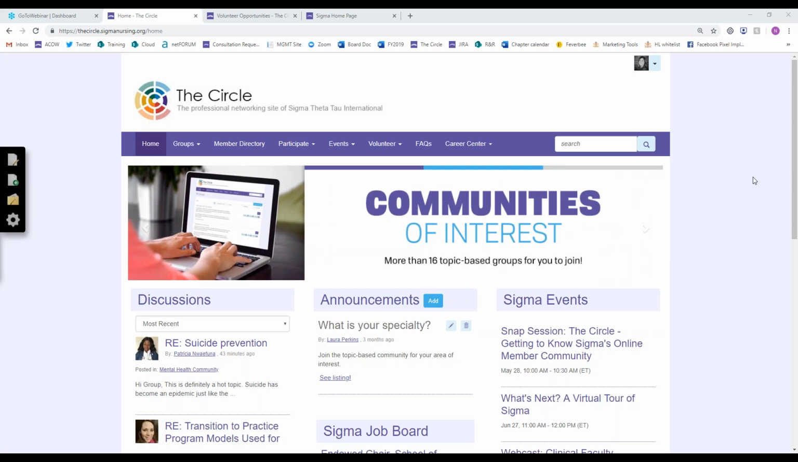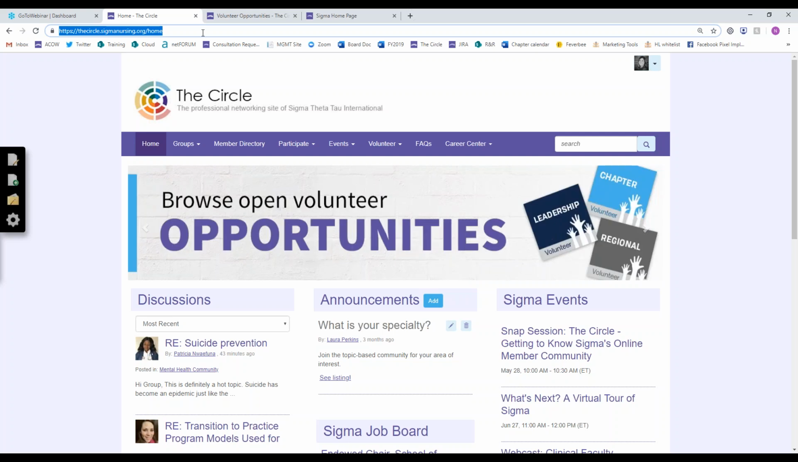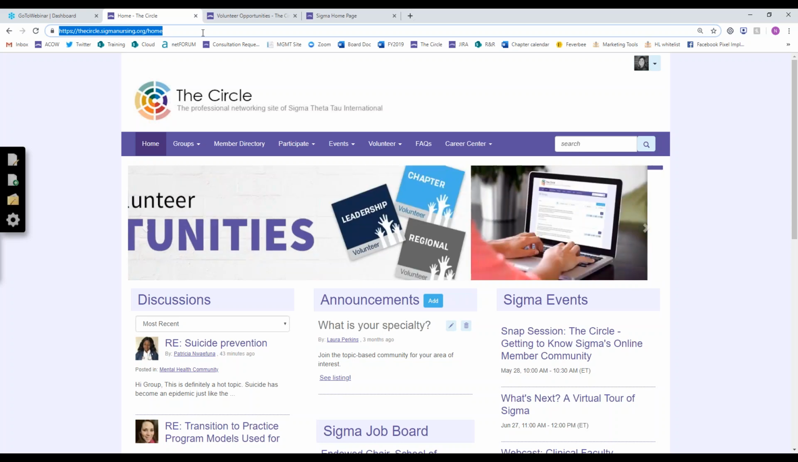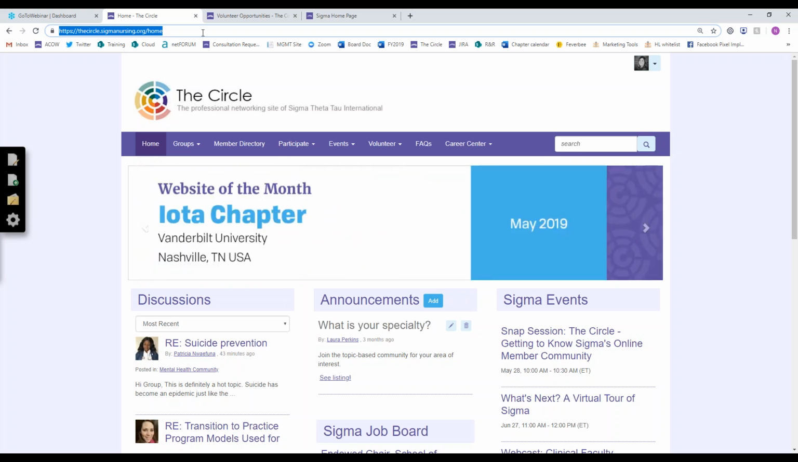And the first thing I want to talk about is how you can actually get here, which you can get here in a variety of ways. By far, the easiest way is just to type in the web address to get here, which is just thecircle.sigmanursing.org. It takes just a few seconds to type that in, and then you're here. Many members have this bookmarked because it's a place they visit often, and then others get here through links in their emails. So sometimes you'll get emails from the Circle, and that's an easy way to follow a link to get into the Circle. And then you can also get to the Circle through the main Sigma website.